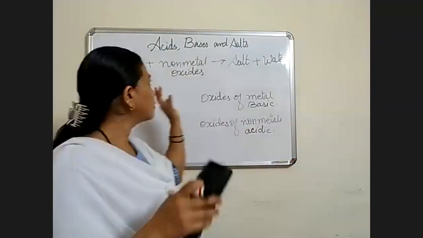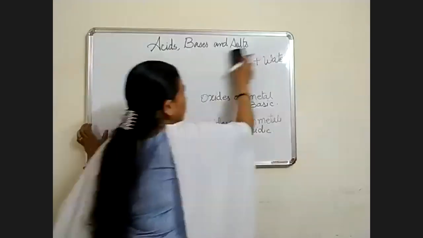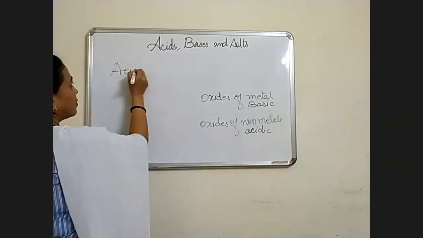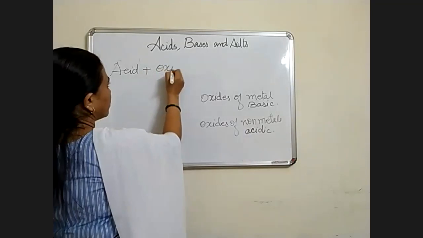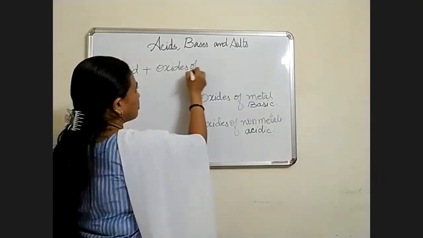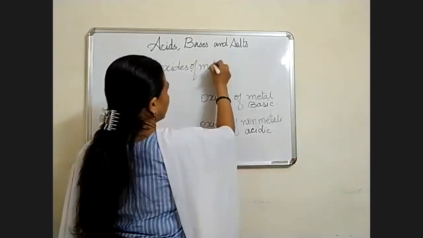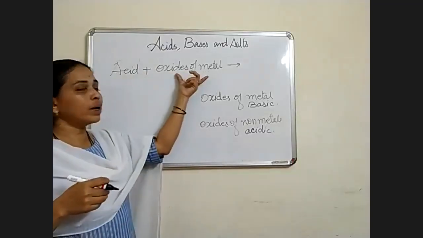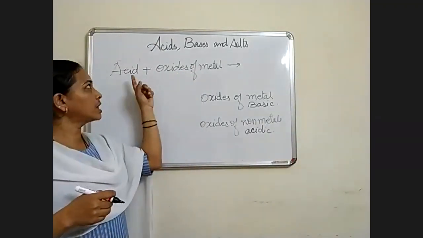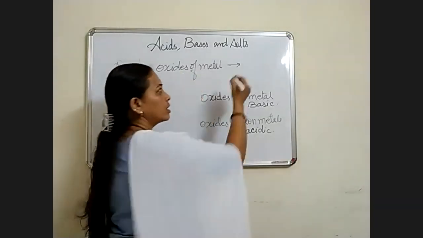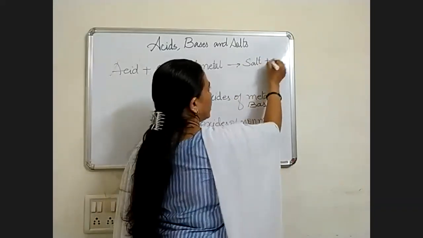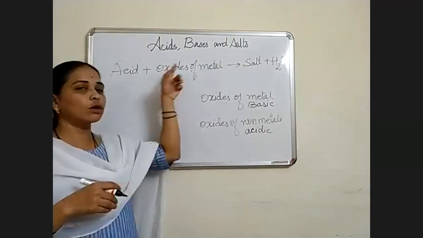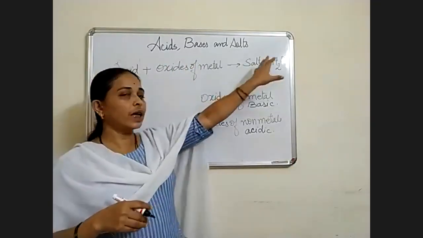Now, I'll write again here: when acid reacts with oxides of metal, we get, now see here, oxide of metal is basic in nature, and acid plus base, we have learned that we get salt and water. That means when acid reacts with oxides of metal, we get salt and water.